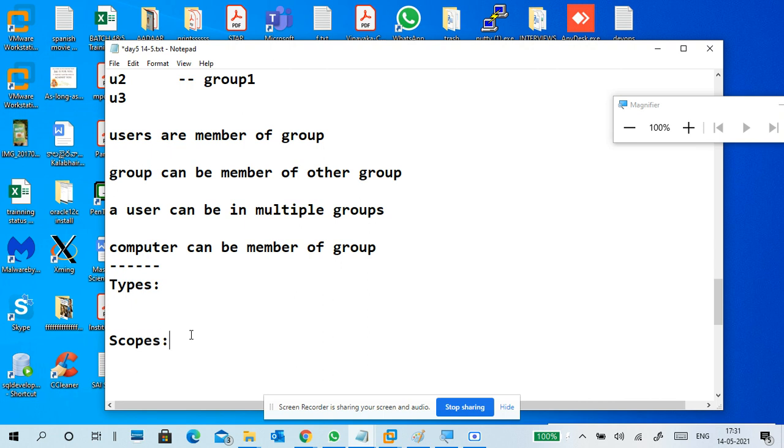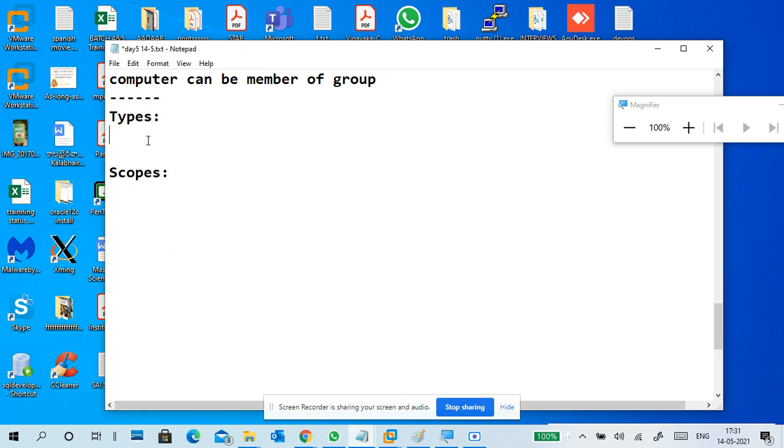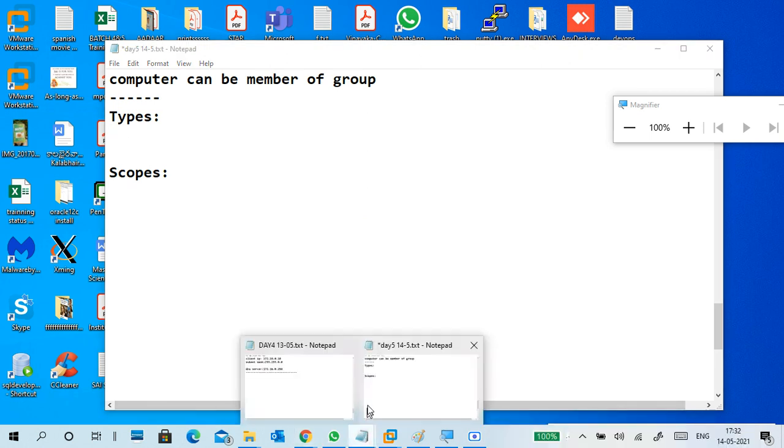First we'll see what group types are. I will show you directly, so it is quite easy.